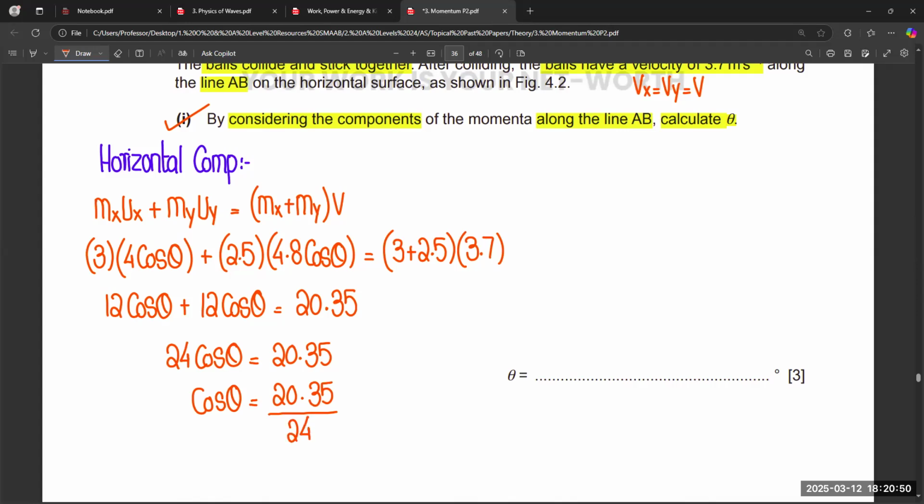So 20.35 divided by 24 is equal to 0.85 rounded off, and cos inverse is equal to 32 degrees. So in this way, by using the components, we can find out the unknown angle given in the question. The 32-degree angle is the final answer.